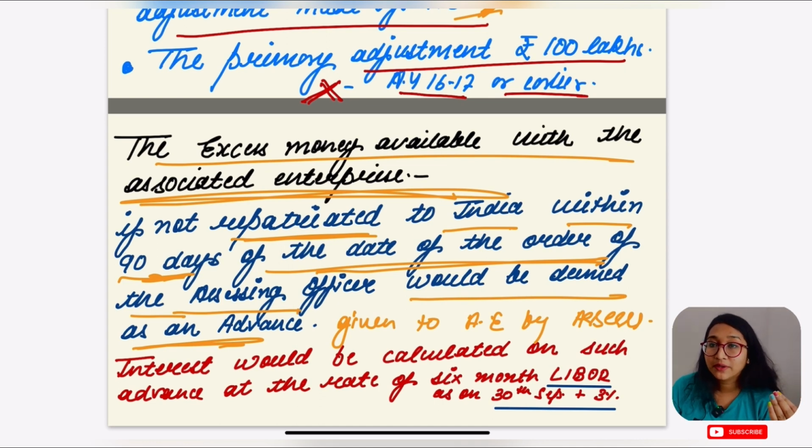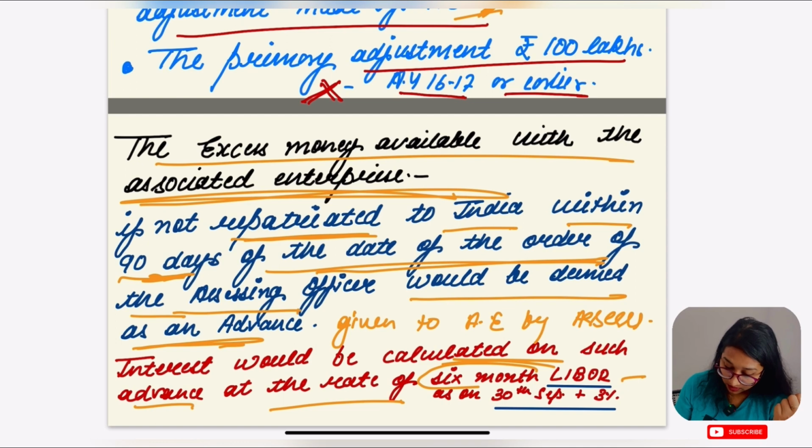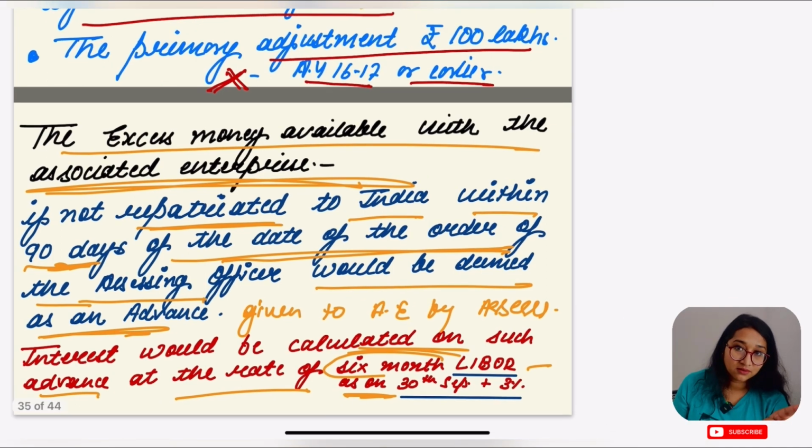Otherwise, what is going to happen? The excess amount would be deemed as an advance given by the SSE to whom? The associate enterprise, right? And interest would be calculated on such advance at the rate of 6-month LIBOR as on 30th September plus 3%, which means LIBOR on that particular day plus 3%.